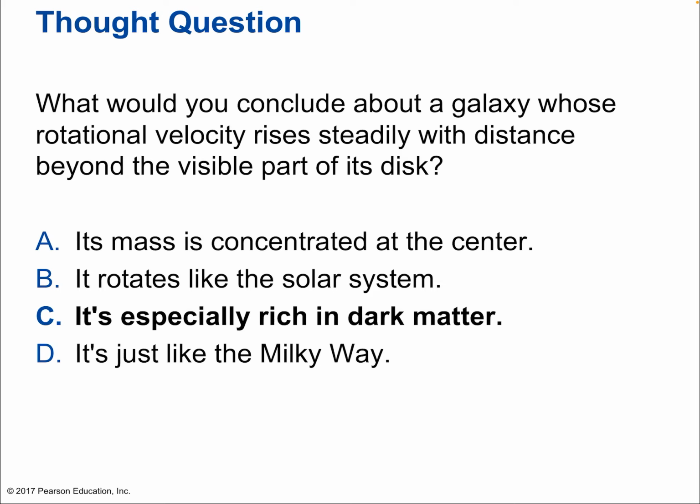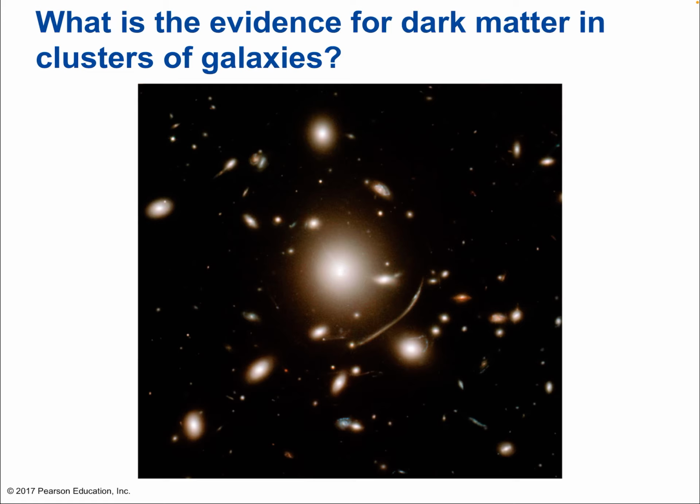Because if there's a ton of dark matter, right, as far as we can tell, the amount of dark matter in these proposed halos around galaxies varies. So that means that some galaxies actually might have stars on the edge that are going even faster than stars in the middle because they're gravitationally attracted to all of that matter in an envelope around the galaxy. So there's more evidence, though. It's not just the rotation. That was the first thing discovered. But since then, as scientists have come to accept dark matter is probably out there, and we just haven't detected it, they've confirmed its behavior in other ways.